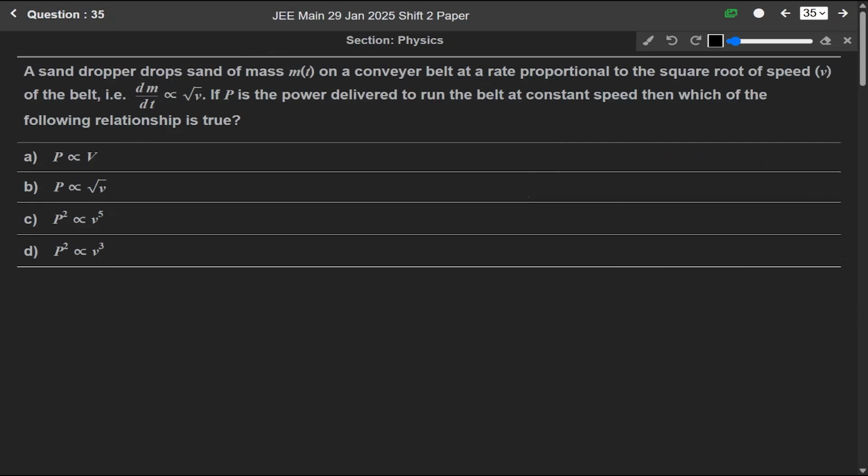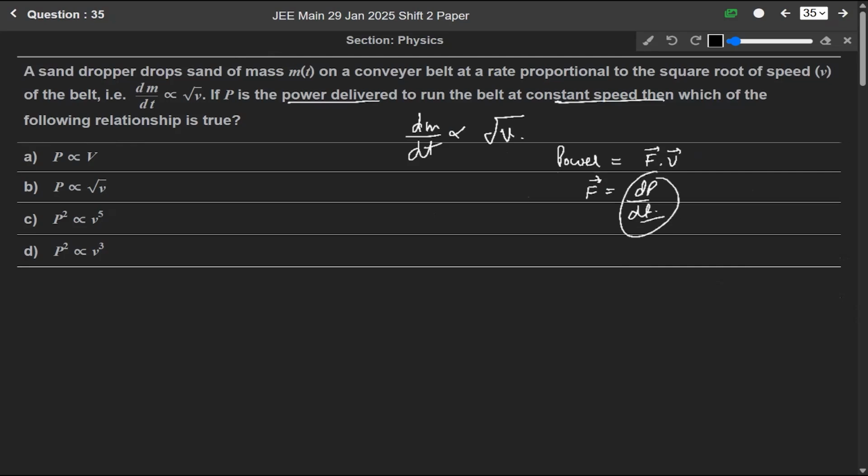A sand dropper drops sand of mass m on a conveyor belt at a rate proportional to the square root of speed, that is given as dm over dt is directly proportional to under root of v. If P is the power delivered to run the belt at constant speed, then which of the following relationships is true? Okay, we are asked to find power. We know that power delivered is equal to F dot V. And we also know that F is equal to the rate of change of momentum, dP over dt. This is the rate of change of linear momentum.